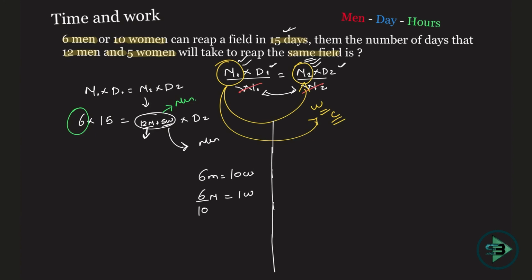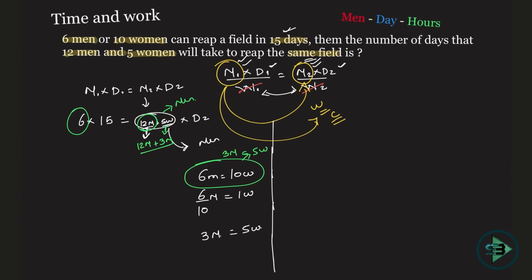So what will you write now? Multiplying both sides by 5, 5 women is equal to what? Multiplying this also by 5, this becomes 3 men. Or else you can just do it here only, no need to go for this. 10 women is equal to 6 men, dividing both sides by 2. So 5 women is equal to what? 3 men. Correct? Just doing it in the simplest way. So 5 women is equal to 3 men. 3 men plus 12 men becomes 12 plus 3, which is 15.